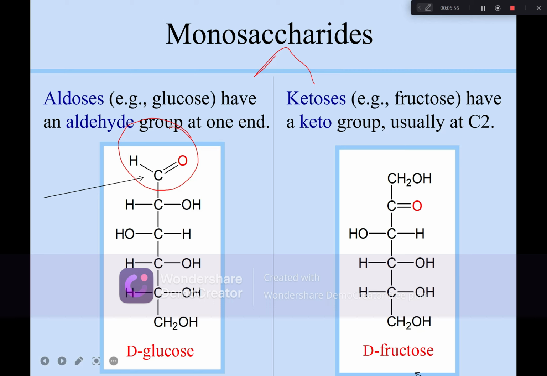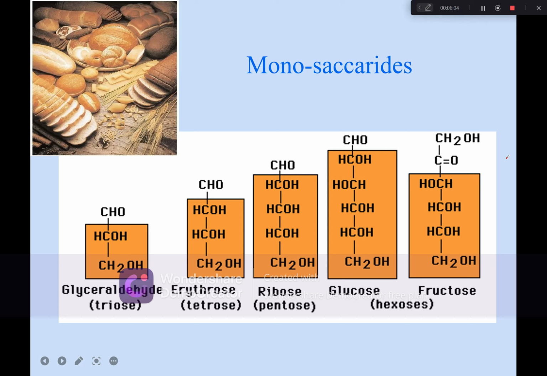Now, monosaccharides are further classified on the basis of the number of carbon atoms in the subunit. Monosaccharides start from 3 carbons. Those monosaccharides in which 3 carbons are present are known as trioses. An example of this is glyceraldehyde.